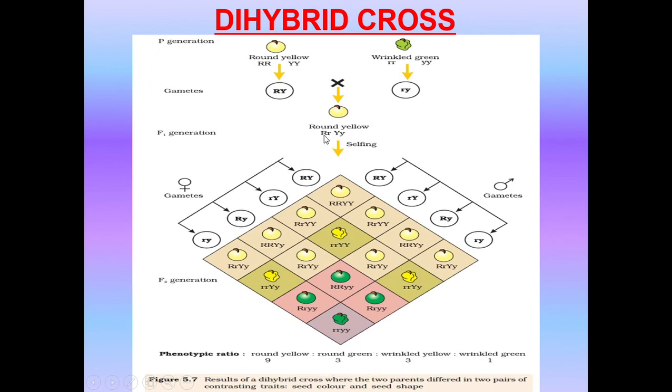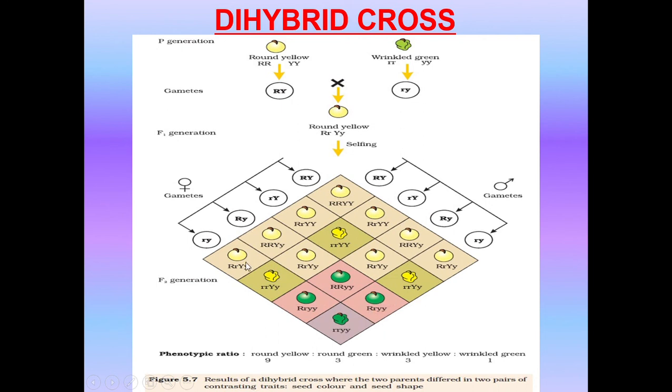So round and green means what? Here it is shown: capital R, small y, capital R, small y, small y, all these which are shown here are in fact round and green, and this is wrinkled and green. If you look into the round and green also, one is pure for the round character, and these two are heterozygous for the round trait, isn't it?